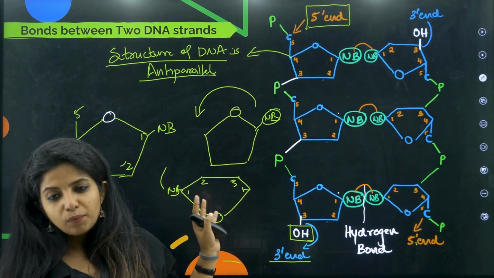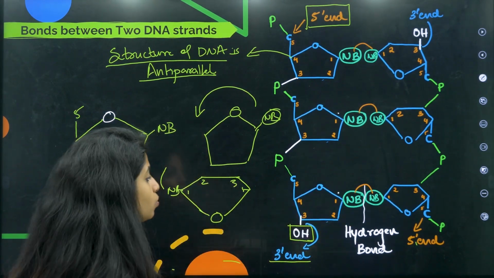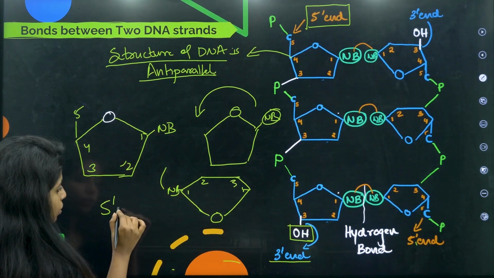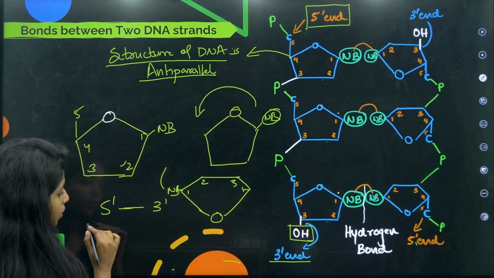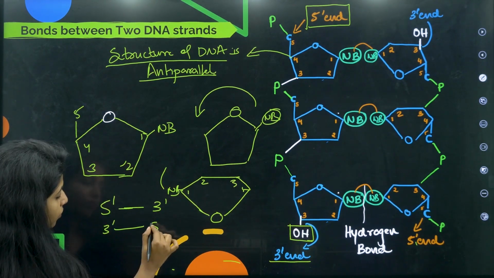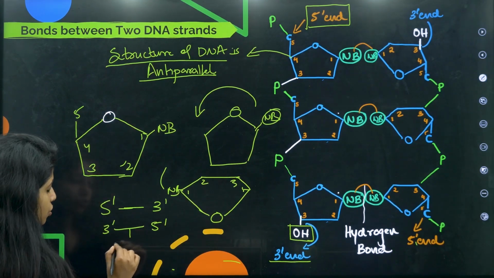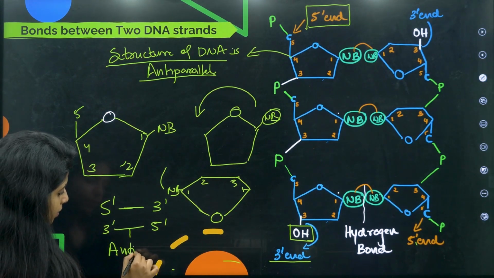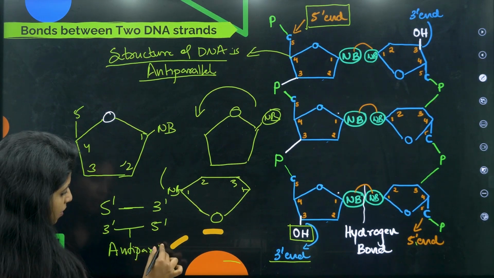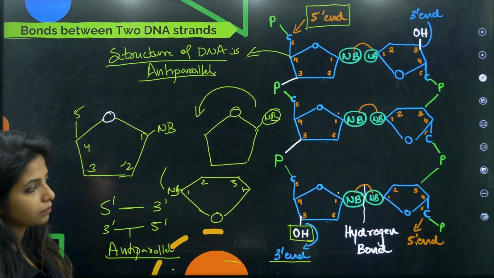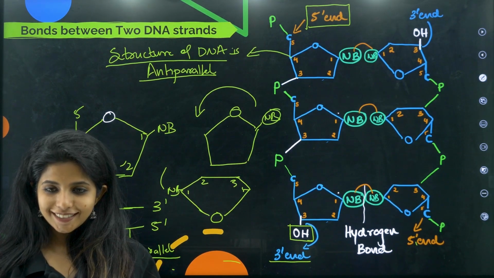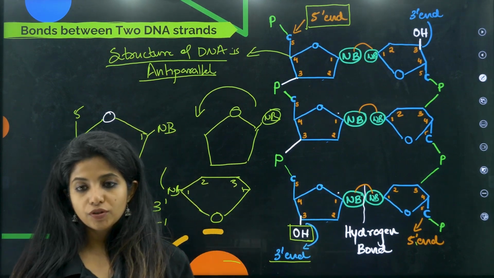There is no one to pair. Both of them are really sad. So one strand goes from 5' to 3' end, then the other strand goes from 3' to 5' end. Will you be able to remember it? They are anti-parallel, children. Anti-parallel. Okay? These bonds are hydrogen bonds.